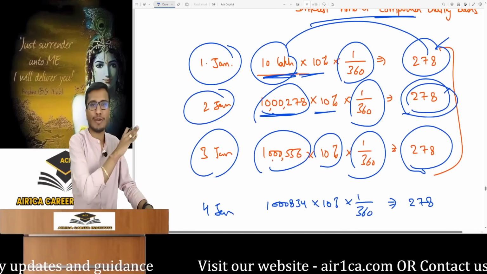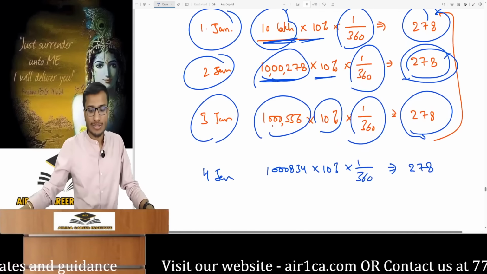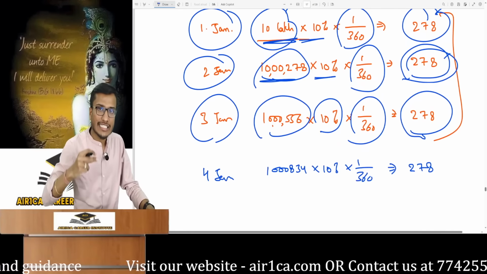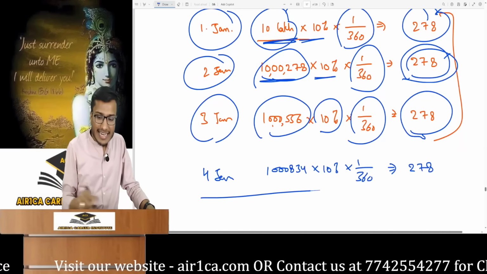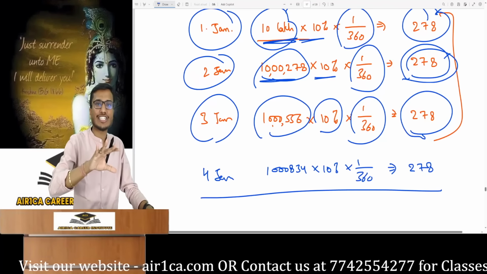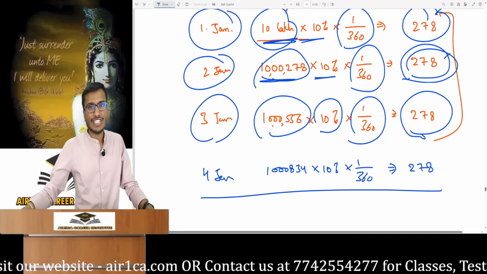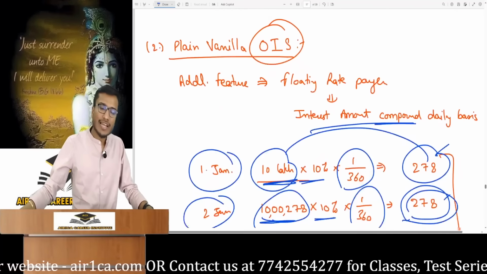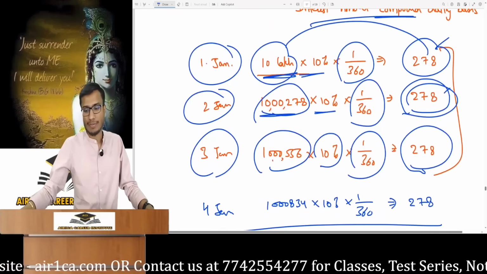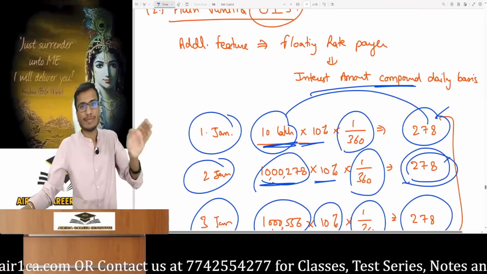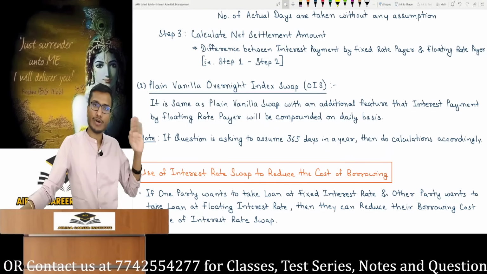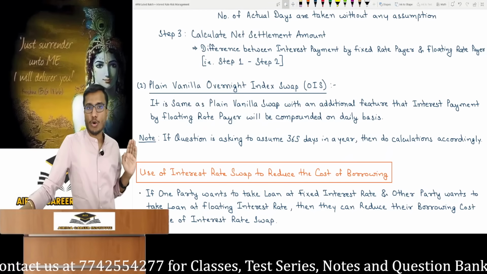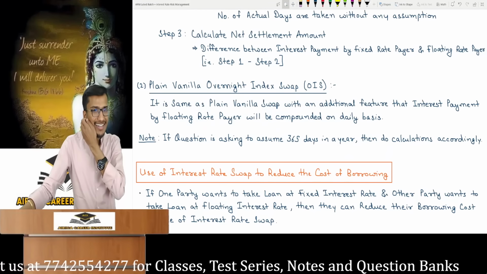If I took this amount in crores, the interest will start changing. Floating interest rates will change daily, and we'll consider this in questions. Just keep that daily in mind. Interest will be charged on interest. You have to keep this in mind in a plain vanilla overnight index swap. In a plain vanilla overnight index swap, interest on interest will be charged, and you need to remember this for the floating rate payer. I have written a note, and please read this carefully.